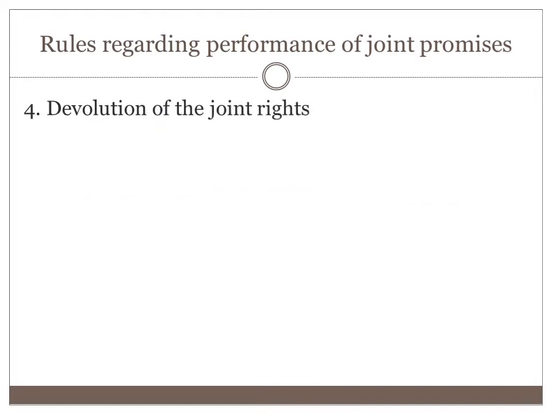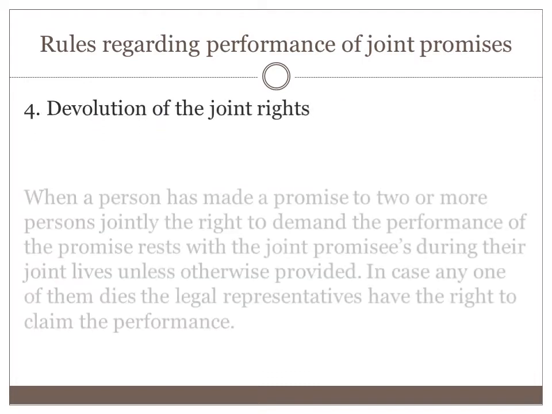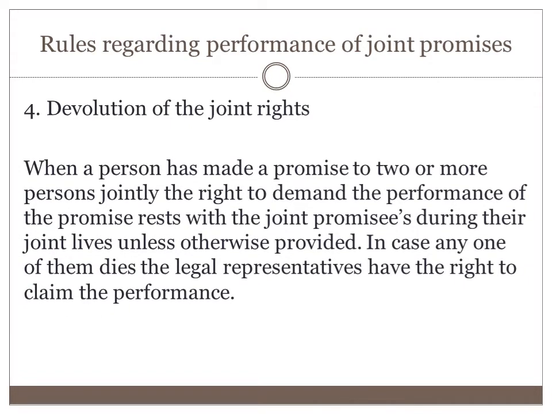And the fourth one is devolution of joint rights. When a person has made a promise to two or more persons jointly, the right to demand the performance of the promise rests with the joint promisees during their joint lives unless otherwise provided. In case any one of them dies, the legal representatives have the right to claim the performance.